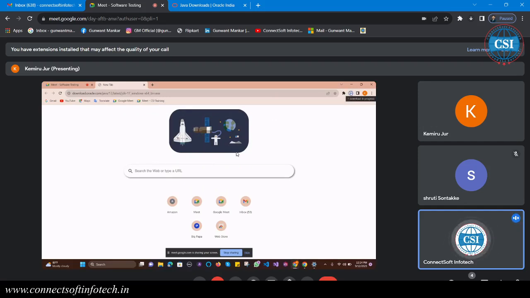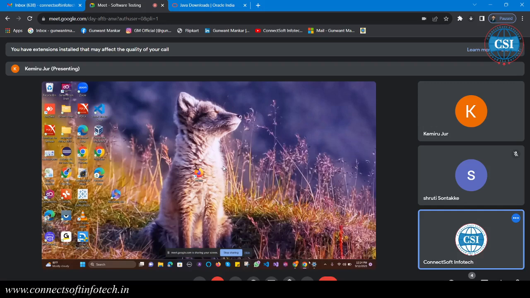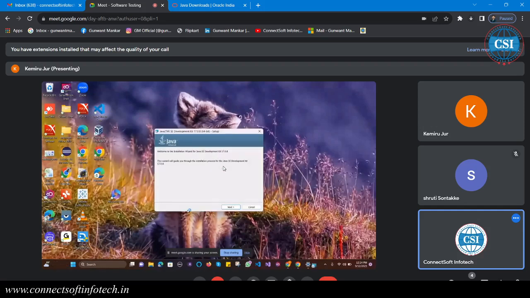It's JDK 17. Okay, so open this one, and you have to install this software. This setup is very important. Go to the download folder. Okay, this installation is going on.